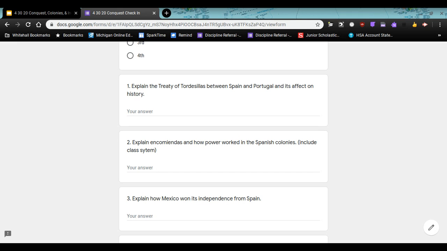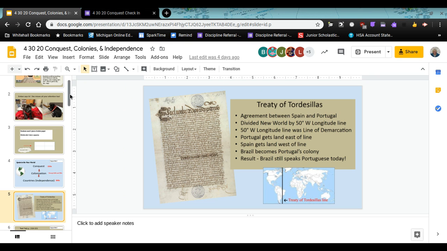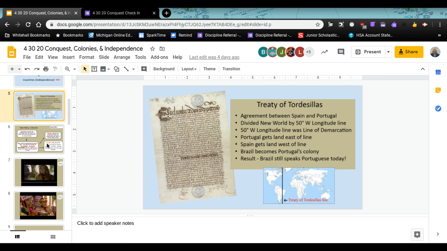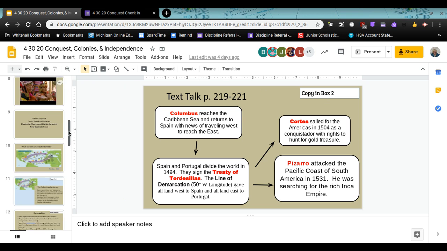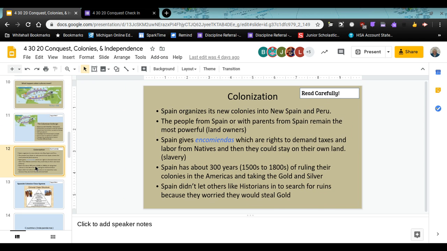The next one is explain encomiendas and how the power worked in the Spanish colonies. So when you're going through these slides, and we continue on, you've watched those videos. This is the slide for the colonization for the Spanish colonies. They were really strict. They didn't want people other than people from Spain coming to their colonies because they wanted to protect the gold. It was all about collecting the gold and sending it back to the king to get wealthy. So people that came from Spain had the most power.